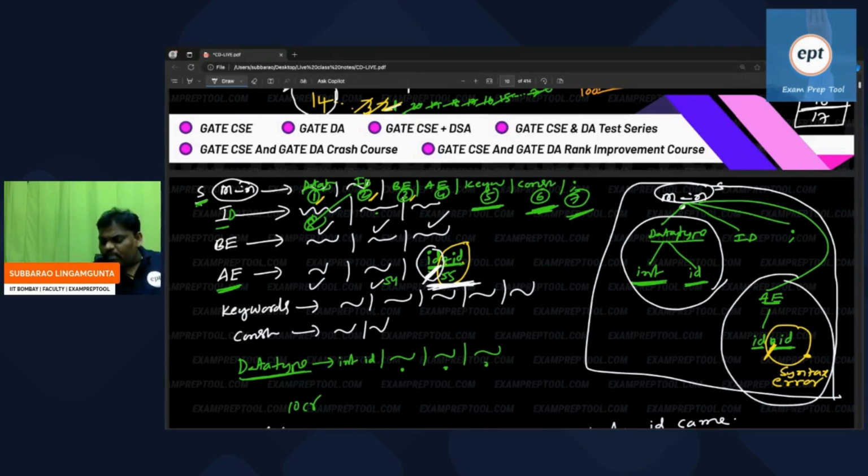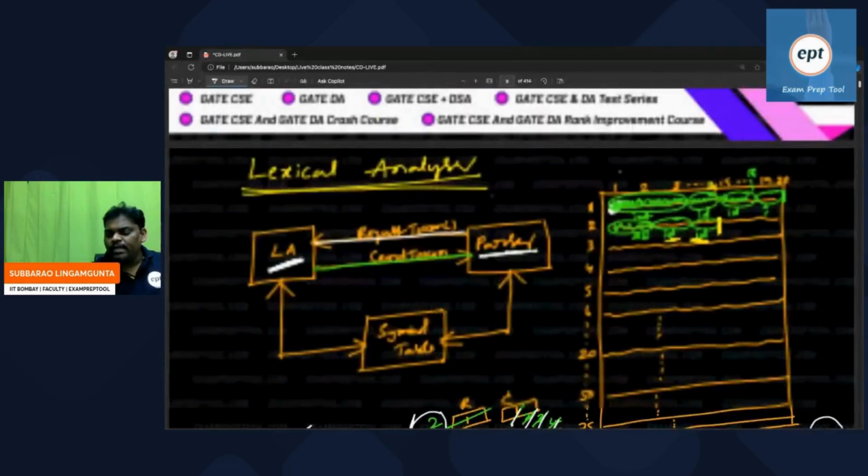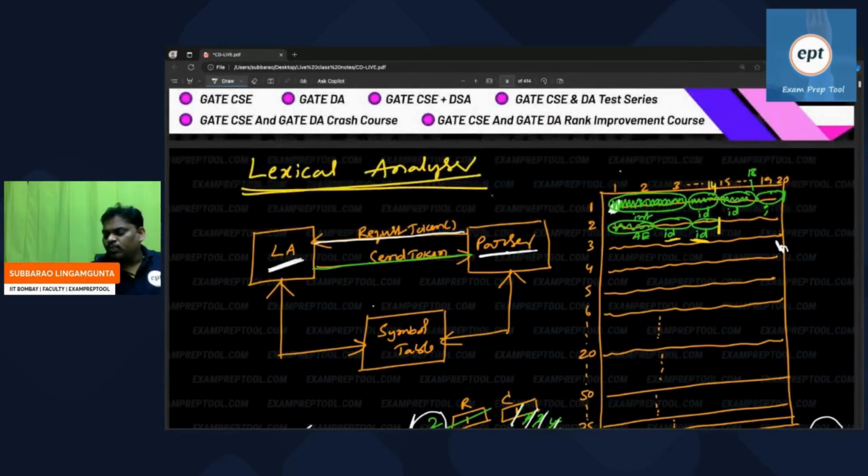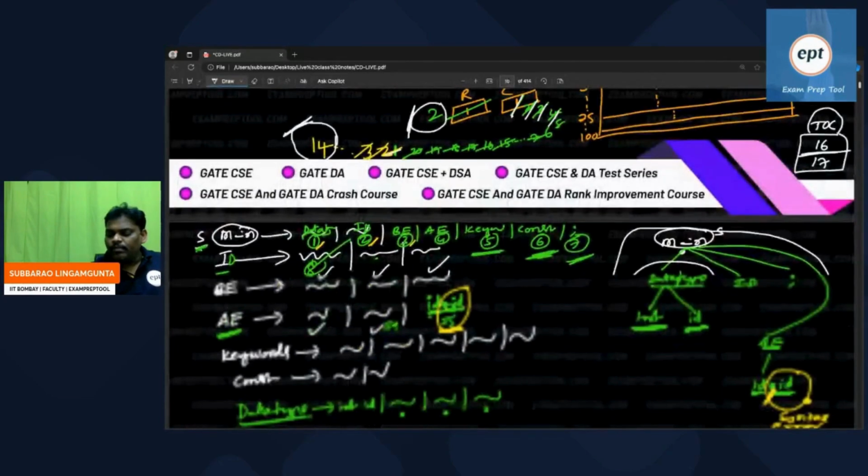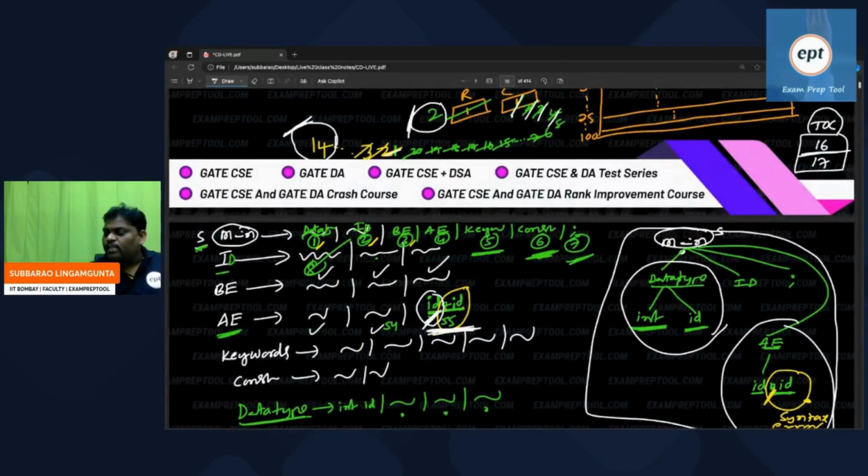So out of these many productions, which production do I have to take? He will guide, the lexical analyzer will guide. The first token is this one, take production number 3. The next token is that one, take production number 8. Right? So based on the token, you will decide which production to select.